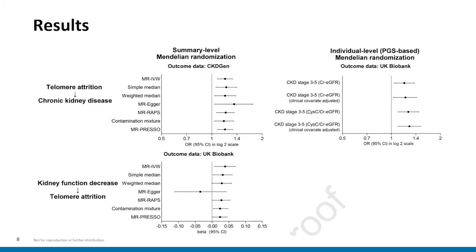So in summary, what the authors found was that there was a causal relationship between telomere attrition and chronic kidney disease. And they looked at both a summary level Mendelian randomization and an individual level or polygenic score-based Mendelian randomization. And they found that this relationship held true in both cases. And they also found that there was a causal relationship between kidney function decrease and telomere attrition as well.